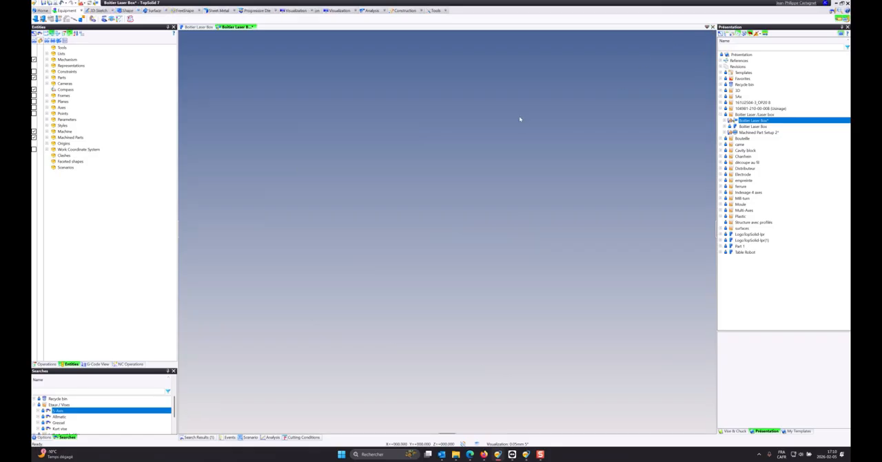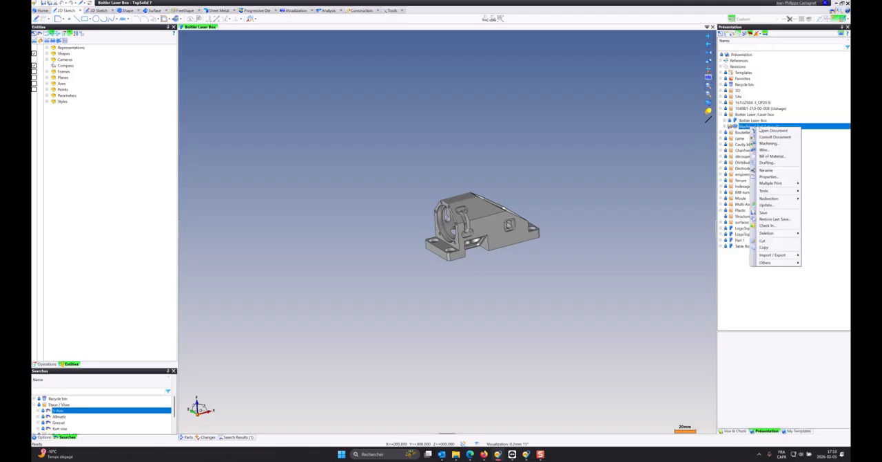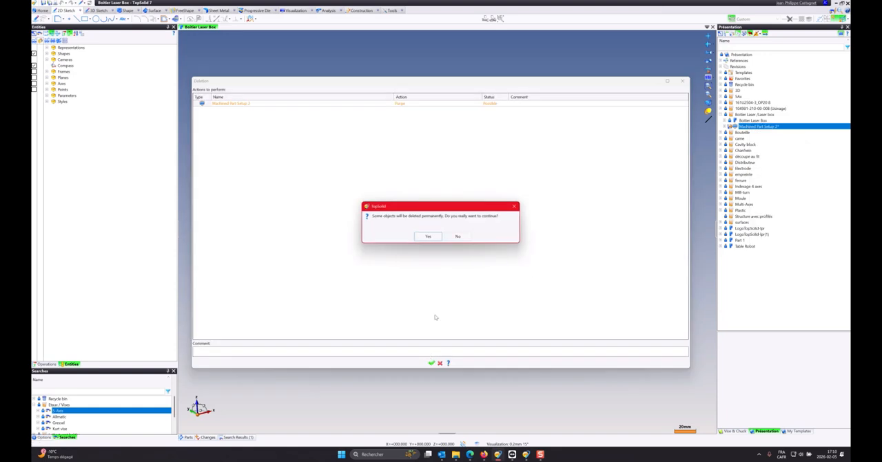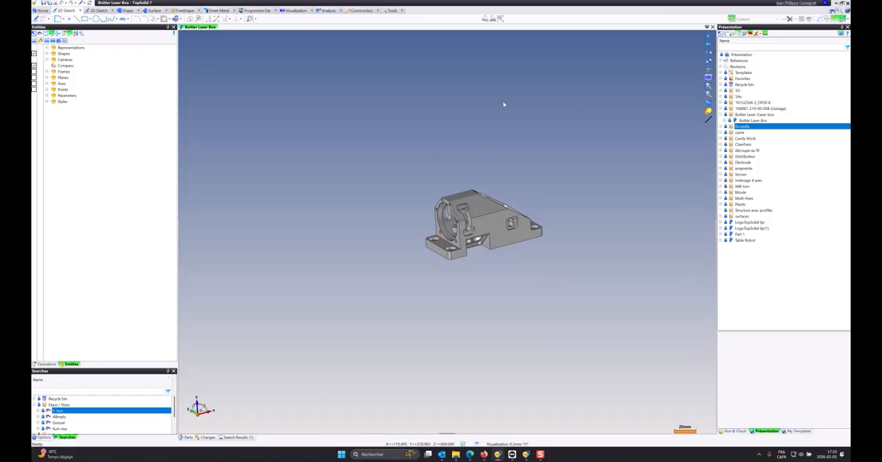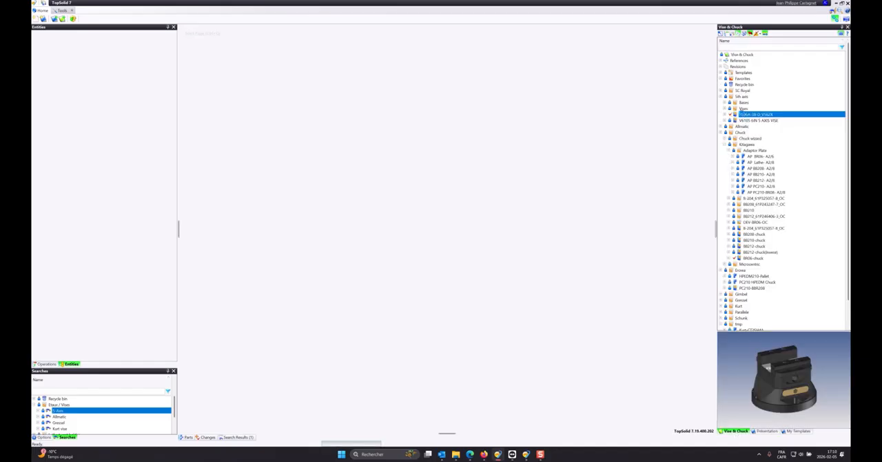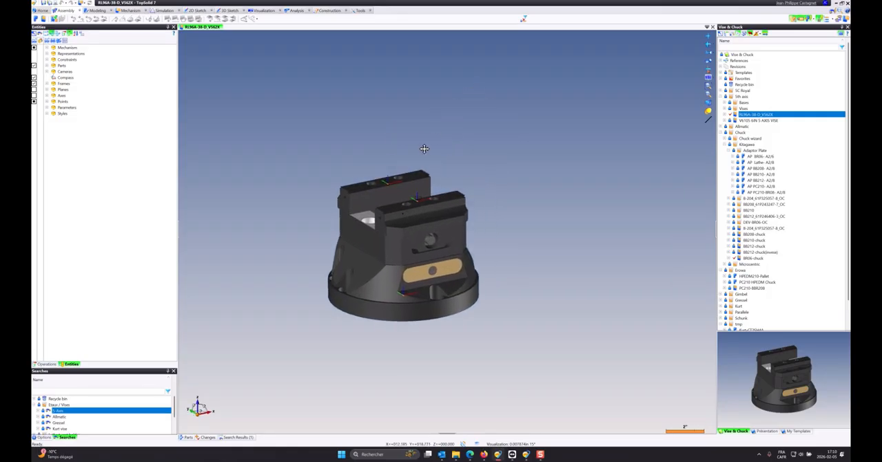I'm not going to save this. And in my presentation, the setup document was automatically created. So I'm going to delete this as well so we can start from a fresh piece. So first thing, we need to go to our vise. I have a vise here that I downloaded from the website.